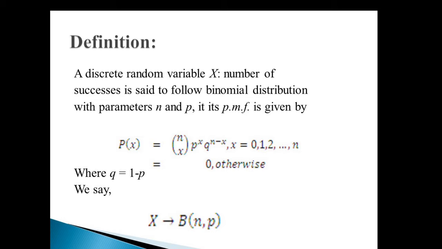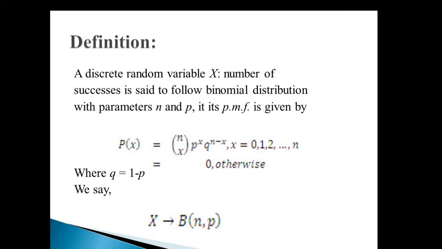If its probability function, which we call the probability mass function, is given in the functional form by p of x equals nCx p raised to x q raised to n minus x, for the values of x varying from 0 to n, discrete values, and is equal to 0 elsewhere.